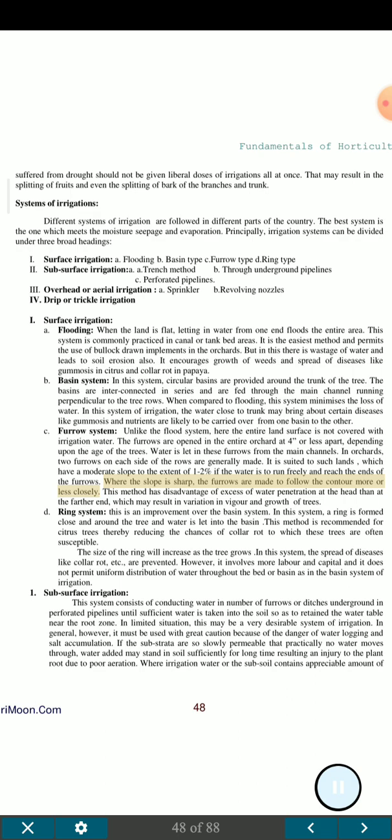Where the slope is sharp, the furrows are made to follow the contour more or less closely. This method has the disadvantage of excessive water penetration at the head than at the farther end, which may result in variation in vigor and growth of trees.